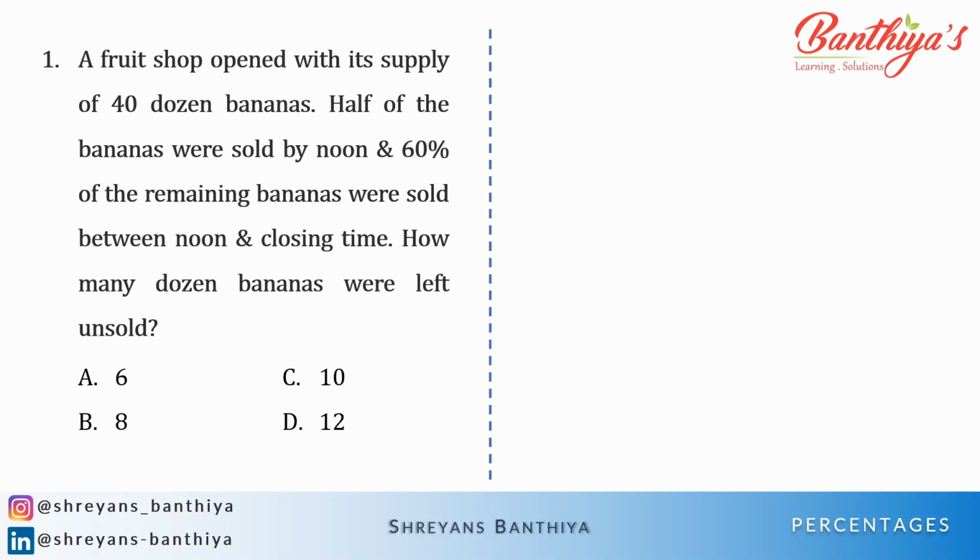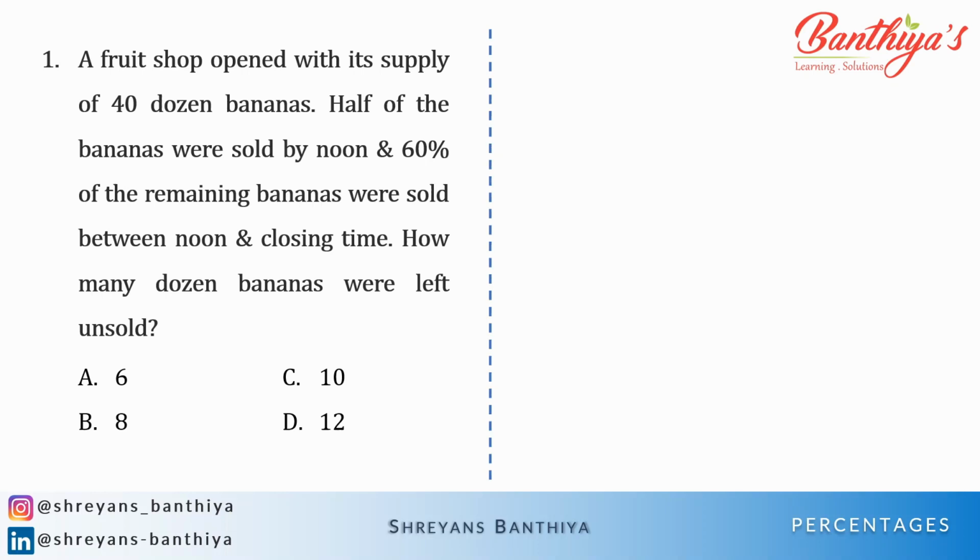Now the first error that students commit here is they convert those 40 dozens into pieces, that is 40 into 12. But as you can see in the options, there is no need, because the question is how many dozen bananas were left unsold. So we need not convert it and reconvert it back. It will waste your time. So always understand that you need to keep an eye on your options as well.